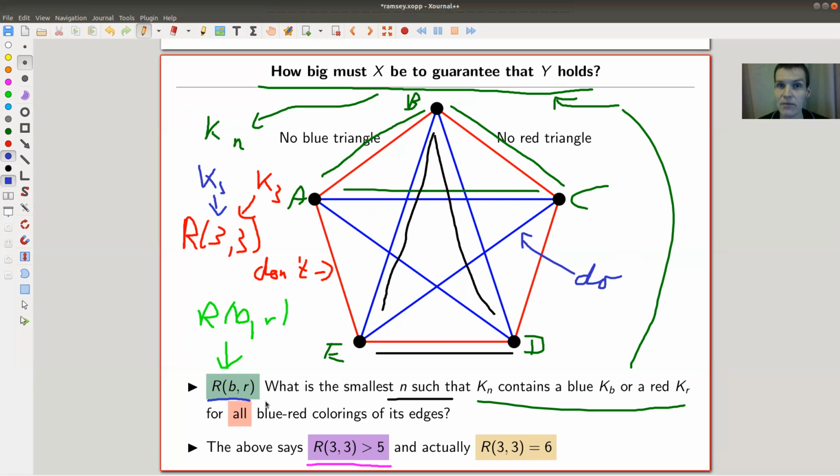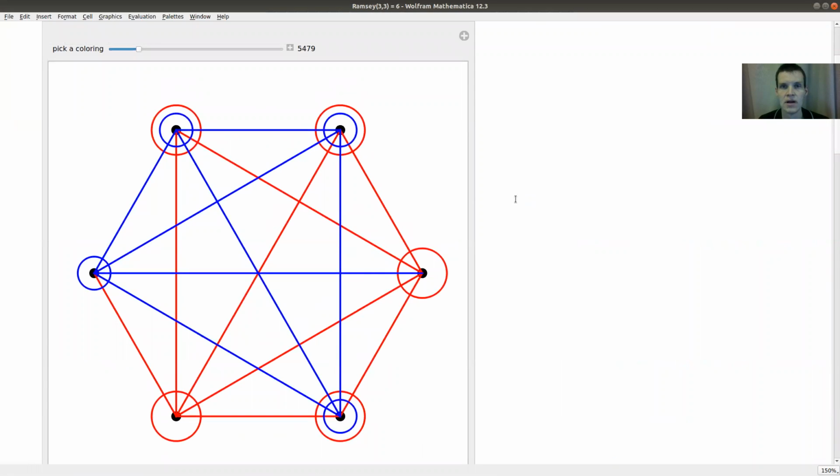So let me have a look at Mathematica and at the next one, K6. Here's K6, and what this demonstration does is you can choose one of the colorings, and there are quite a few colorings, so you should do that by hand. Here's the all red coloring, here's the all blue coloring, and everything in between. The point is that the Ramsey theorem claims, in this case, that R33 should be 6.